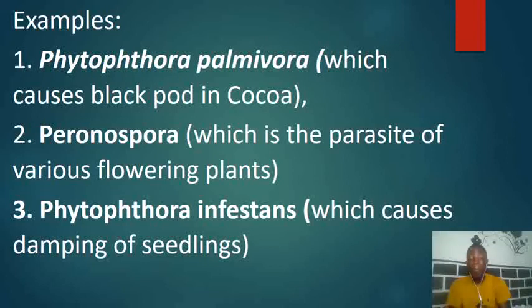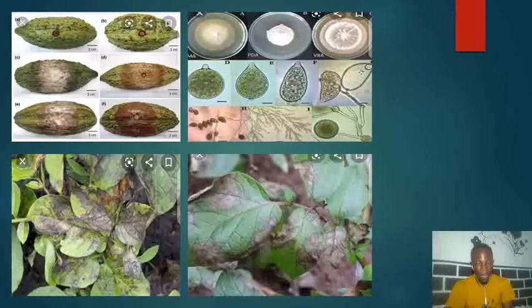Now these are some examples of organisms in the phylum Oomycota. In your shots, the very first one we can see on the top left corner is the Phytophthora palmivora. That is the organism that causes the black pod disease in cocoa. As you can see in your shot, there are cocoa pods there, and you can see the black pod disease that is affecting the cocoas. The top right corner is the actual organism that causes the black pod disease, the Phytophthora palmivora.